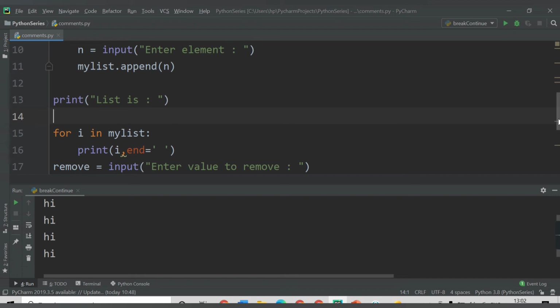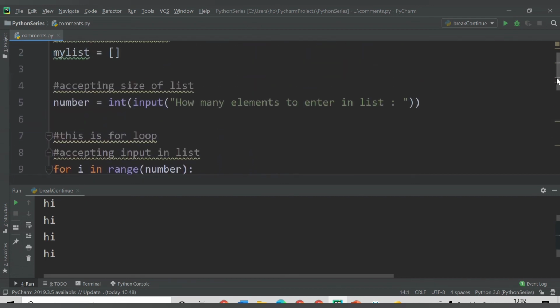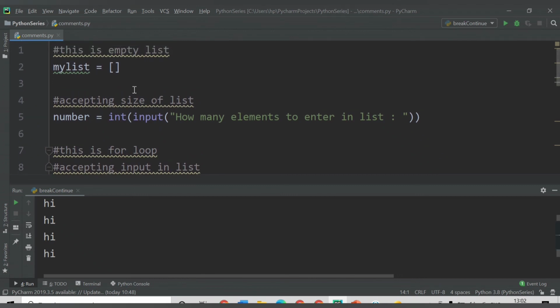So in this way you can make use of these comments. They do not have any impact on the execution of the code. They are just to help the user understand what has been done in this code. So in this way you can provide multi-line comments as well as single-line comments in Python.